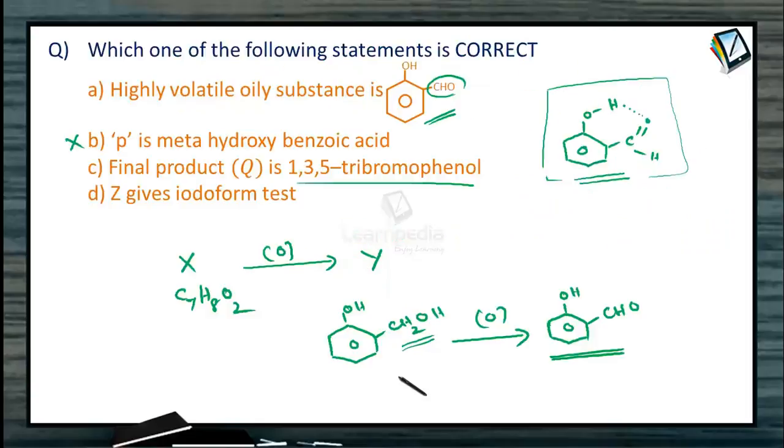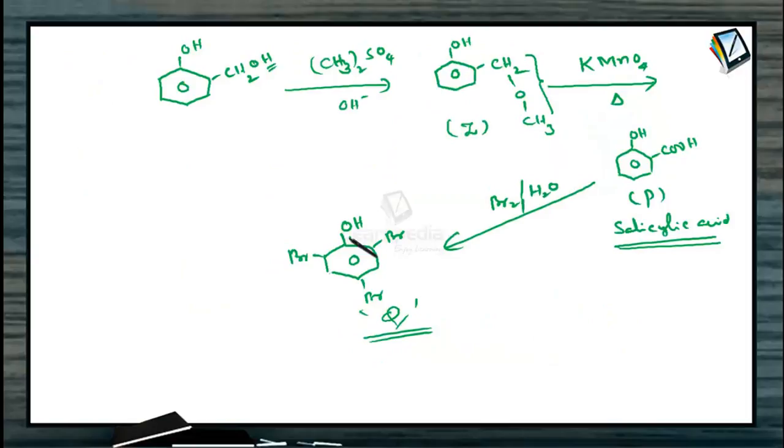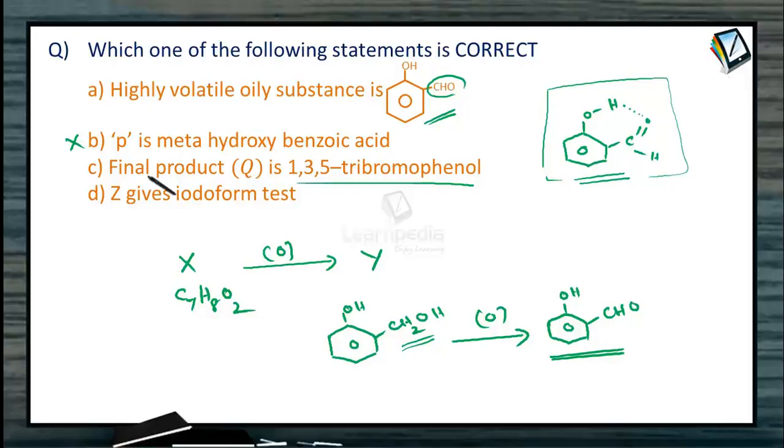What is given in the options? Final product Q is 1,3,5-tribromophenol. But what is it that we got? This is the first position, this is second, third, fourth, fifth, sixth. We got 2,4,6-tribromophenol. Therefore, C, final product Q is 1,3,5-tribromophenol, is wrong.